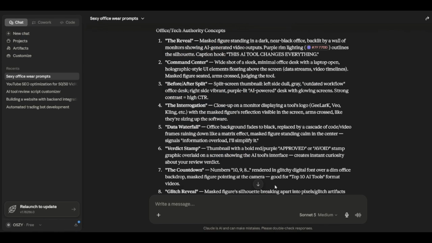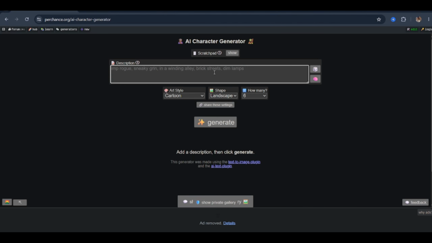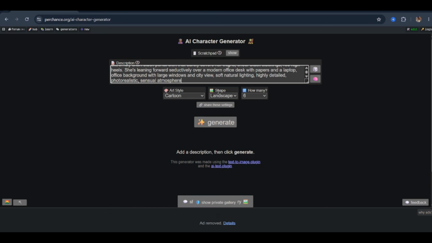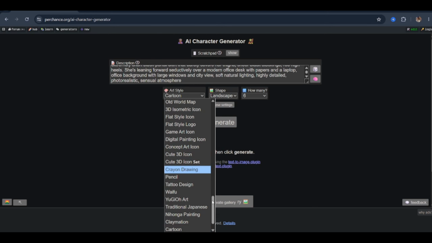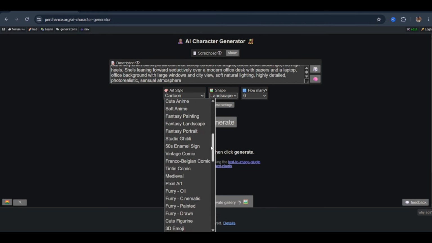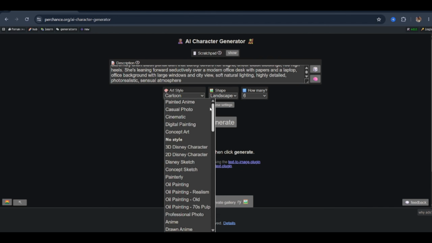First thing I need is a prompt, so I'm heading into Claude, pulling a high-quality cinematic scene prompt from our prompt library, copying it, and heading back into Perchance. Once you're in the interface, paste your prompt into the prompt box. Now here's something important to pay attention to right away. The tool defaults to cartoon style, and that's not what we want for cinematic content.